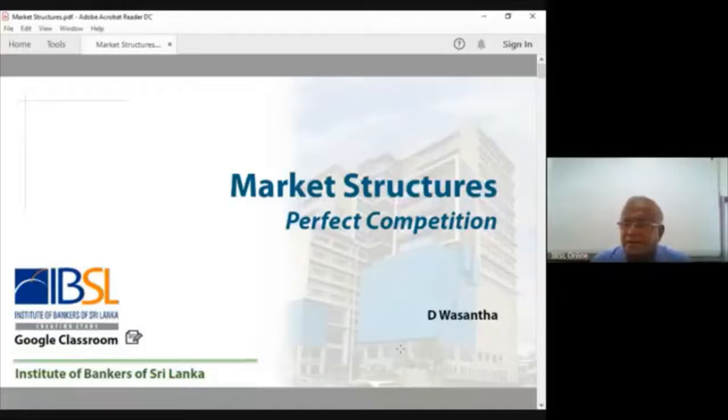Then another characteristic of market structure is we can discuss, are there any entry-exit barriers? Some markets are highly protected due to some technological reasons or some cost-related reasons. Other potential entrants are not willing to enter into this market.